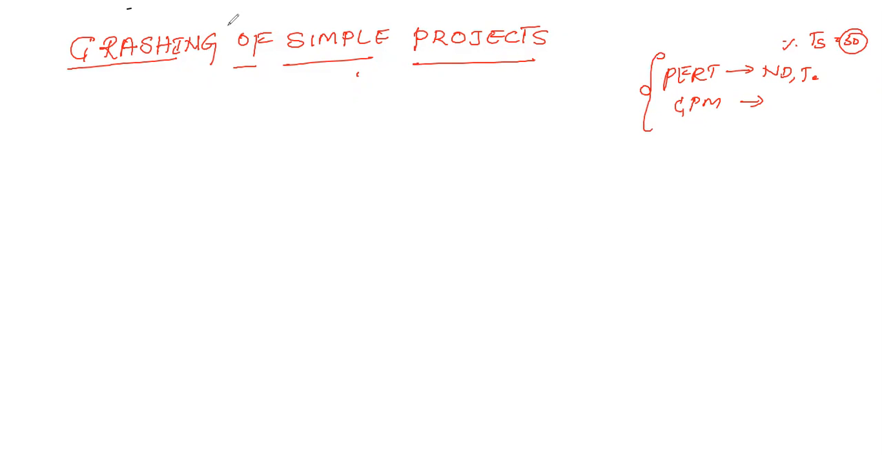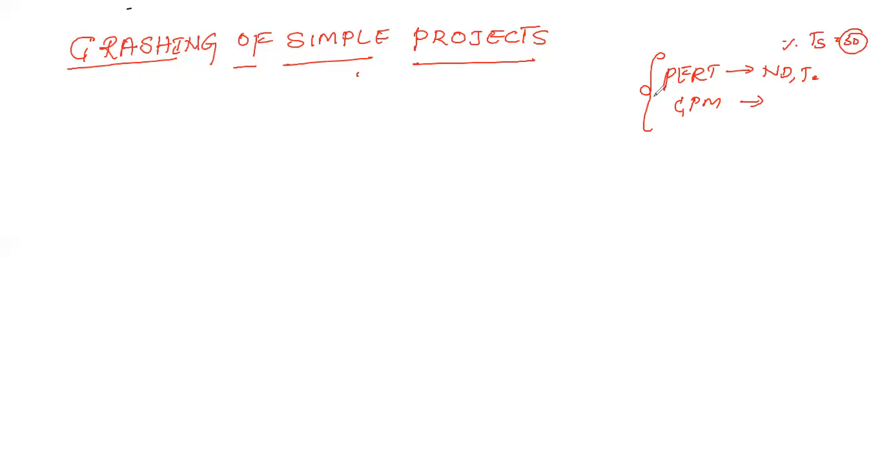And one more topic in this same chapter and same model is crashing. Here, the crashing of simple projects. Before we go to understand crashing, look at what we have discussed so far, PERT and CPM. We were calculating values according to the different activities. We were finding the floats, slack time, project duration, everything we have discussed in the problems.